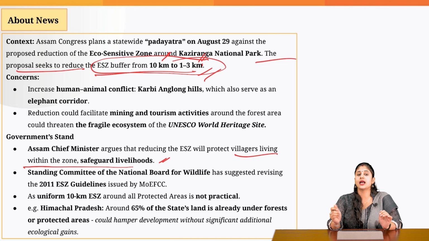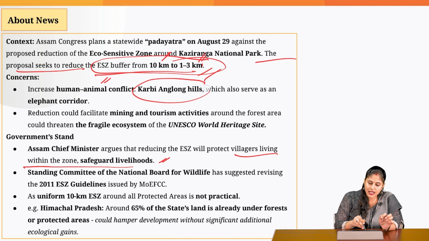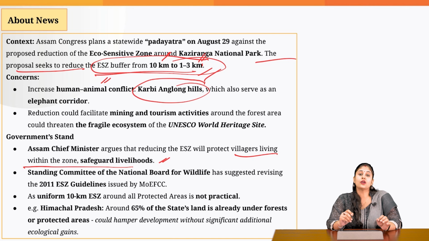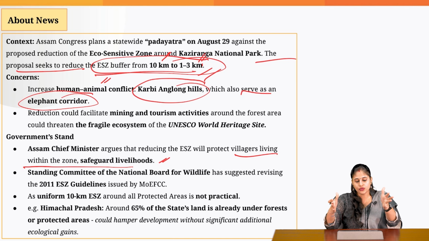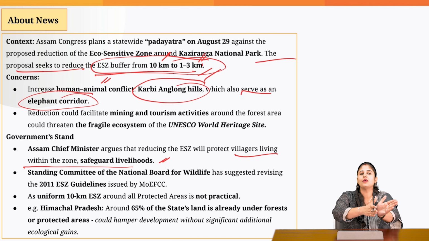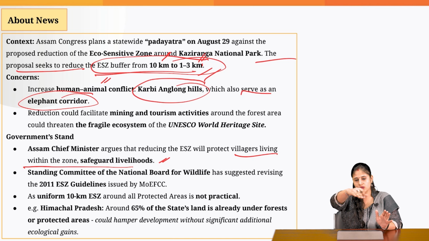But what are the concerns highlighted by the environmentalists in this respect? The environmentalists have pointed out that this is going to lead to increased human-animal conflict-related cases. Why? Because the moment you reduce this buffer zone, the Karbi Anglong hills are going to get impacted. Karbi Anglong hills are an important elephant corridor. So if you reduce the buffer, what would happen? The elephants would now be entering the area where humans are living right now. So that is going to increase the human-animal conflict.